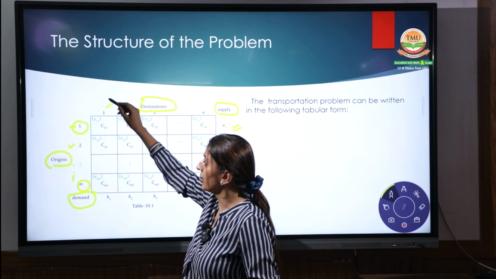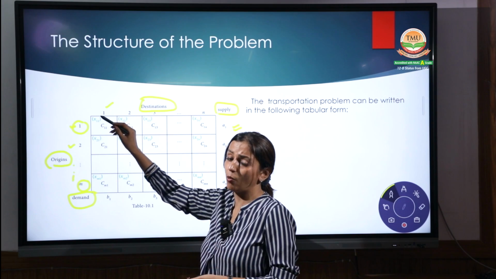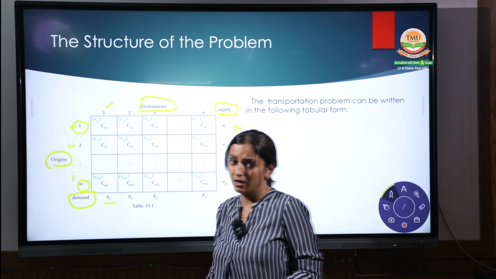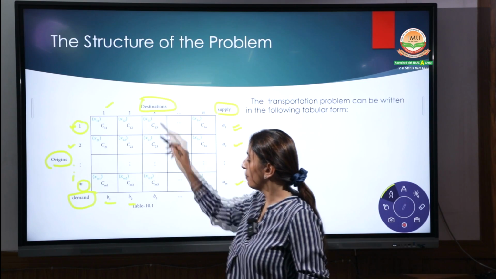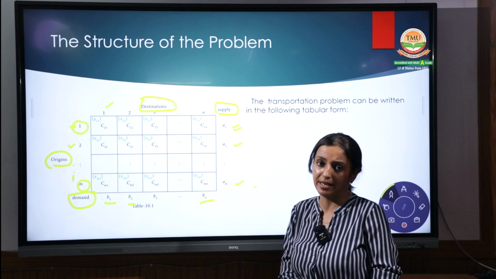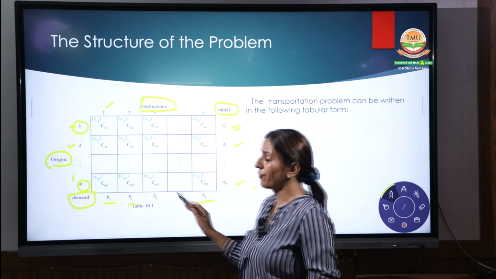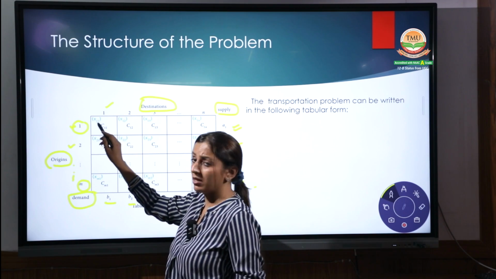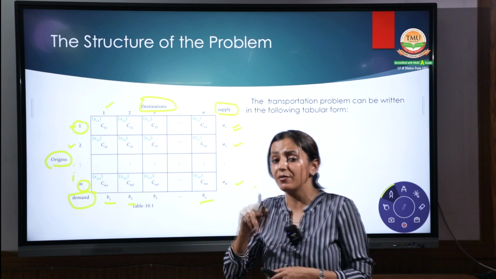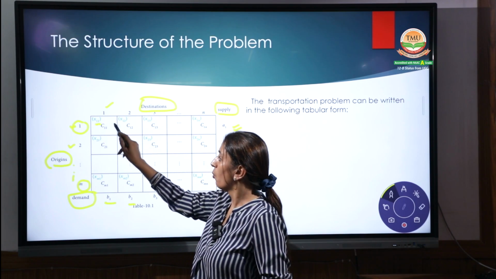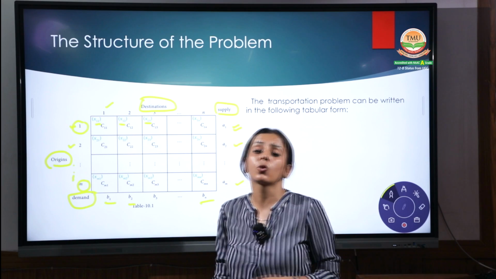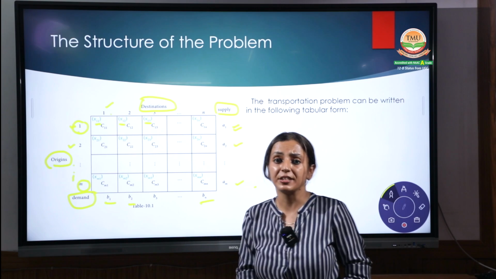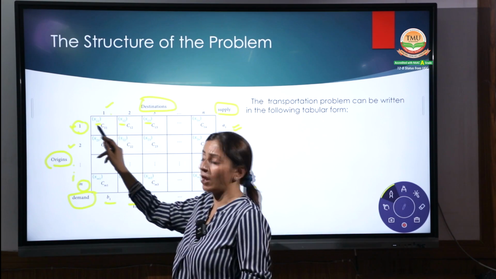Same with the requirement of the destination. One destination requires the goods. Definitely they require, they demand it. How much quantity does one warehouse require? B1. Second one is B2, B3 and so on till Bn. Right? What we conclude from this is, what is this? It is written over here as X11. Same as in Excel, we used to do 1,1, 1,2. What do these 1,1, 1,2, 1,3 indicate? The quantity. From one origin to one destination, how much quantity is being transferred, that is X11.